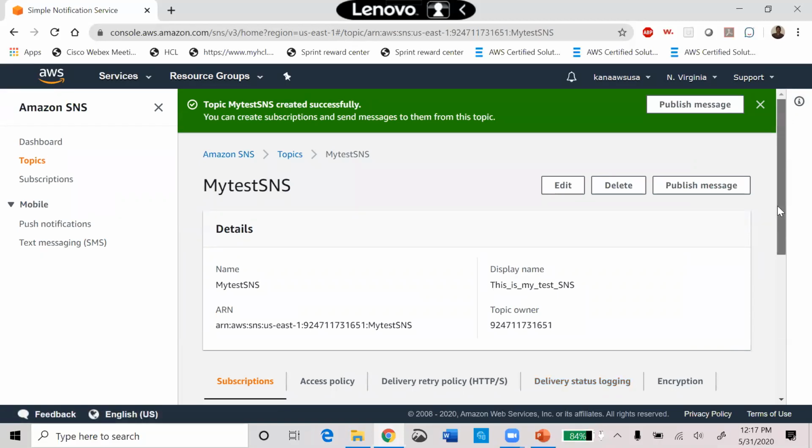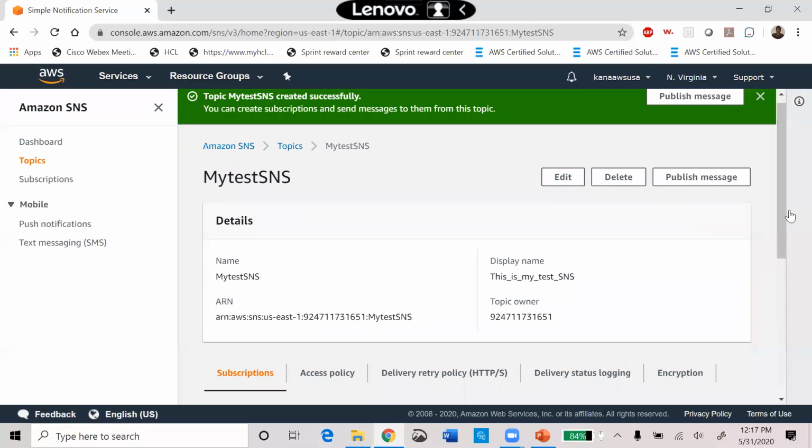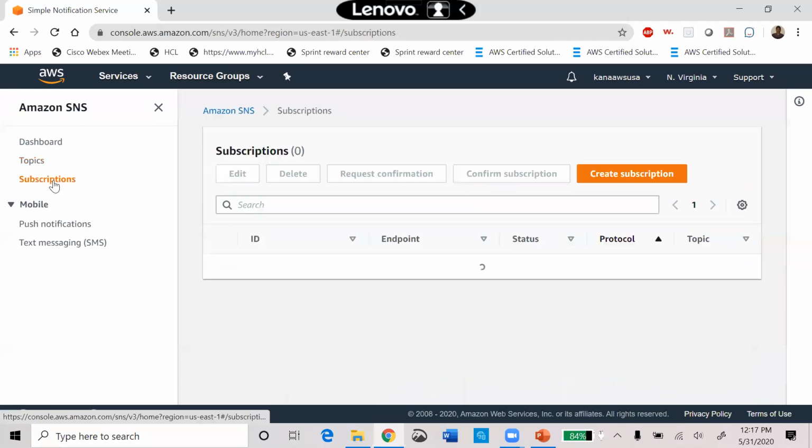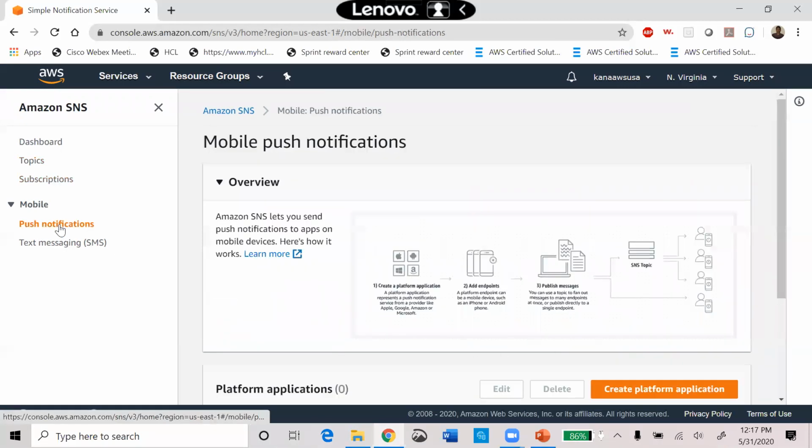You can send these messages whenever you are getting them to your cell phone. In that case you have to subscribe to that one. So these are the 3 topics we have created so far, all successfully created, and this one we have created today. And mobile push notification, you already know how it works.